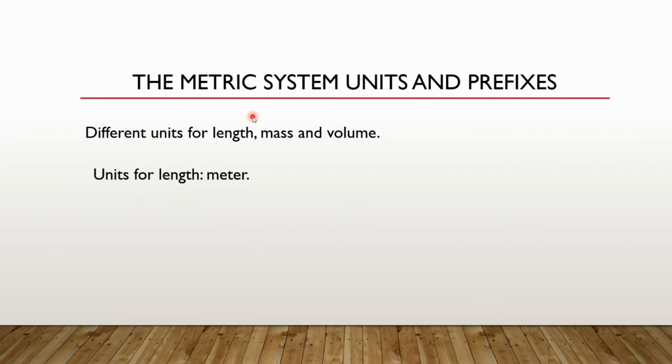You'll see later on we can have the centimeter, millimeter, kilometer, things like that. That happens with the unit for length. We also have the same thing for mass. For us, though, with mass in the metric system, it's gram. And there'll be other units as well, depending on the prefix, kilogram,